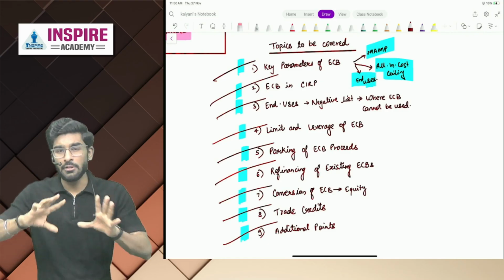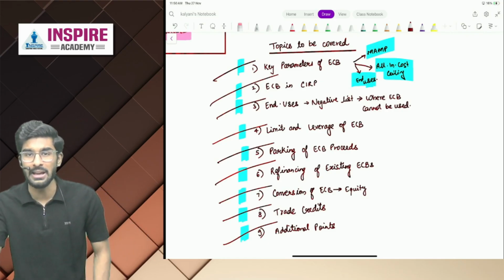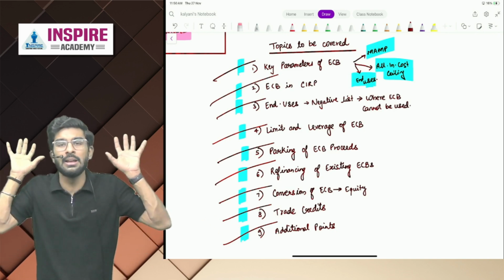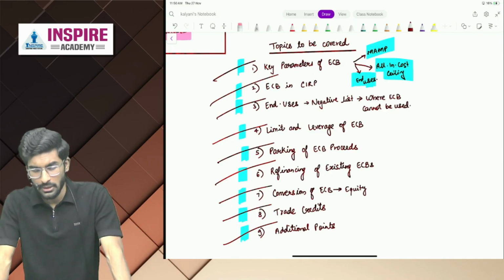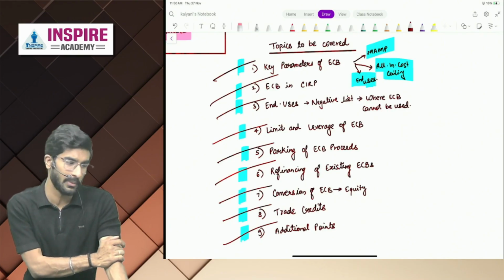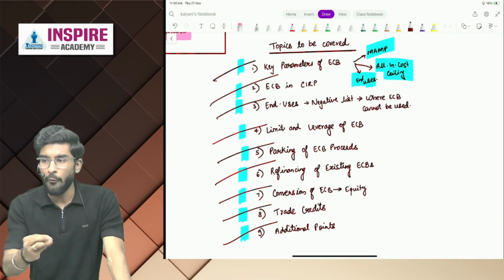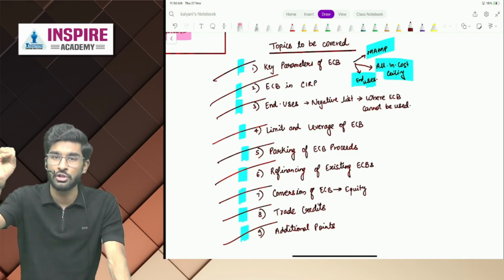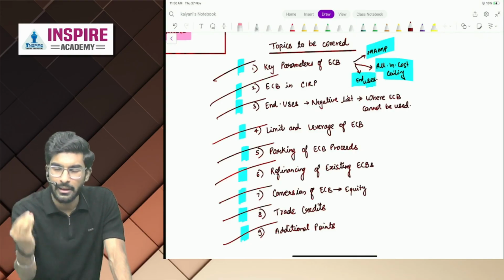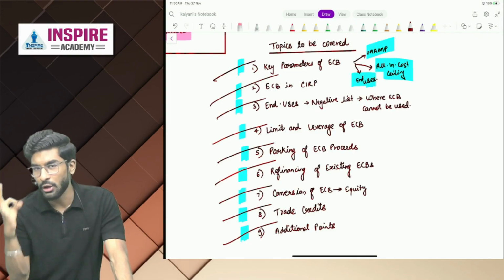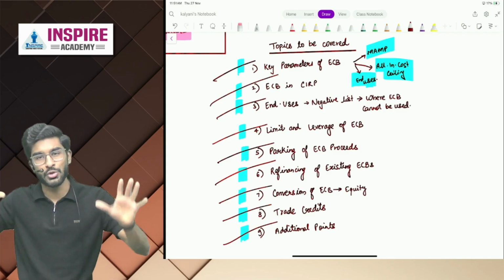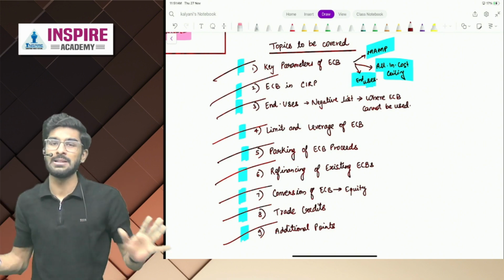And I've also made sure that my notes are very, very crispy, easy to read, understand, learn. Apart from that, people, what else do you need? Every single thing is given to you. The reason I want every single one of my students to cover all the topics is the regret of not studying a topic while you could, and then the same question is asked in the exam and you lose marks. That regret is very, very painful. I don't want any of my students to go through that regret. That is the reason I am so obsessive about covering every single topic for you.